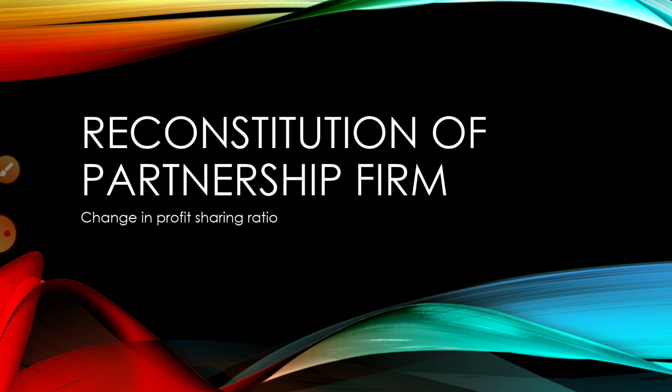There are different types of ratios: new ratios, old ratios, then sacrificing ratio, gaining ratio. These are the common types of ratios we can see in the partnership business. But which ratio is to be applied in what circumstances depends on the adjustment and the treatment of that particular item. Today we will be discussing treatment of goodwill.